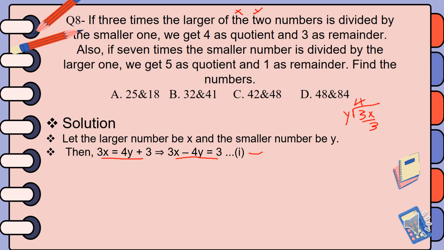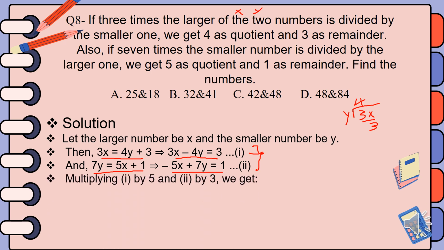And from this, you can have an equation in such a way: 7y is equal to 5x plus 1, and you can rewrite this equation in such a way. Then we have two equations simultaneously. We can solve for x and y. Multiply the first by 5 and the second by 3.